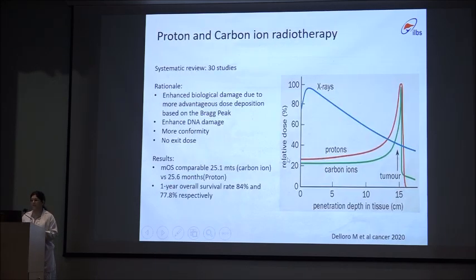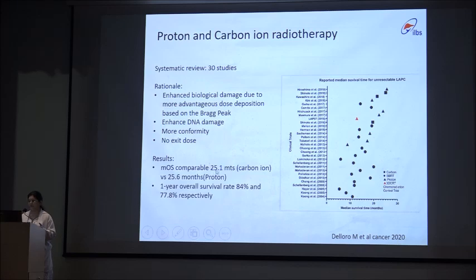Proton and carbon ion radiation therapy, newer radiation therapy techniques, work on the principle of Bragg's peak. That is, when the dose is delivered, the dose deposition rate is lower in the early part and it increases at the end of its pathway. So in the proton and carbon ion radiation therapy technique, maximum dose can be delivered to the tumor with minimum exit doses. So this is another modality.